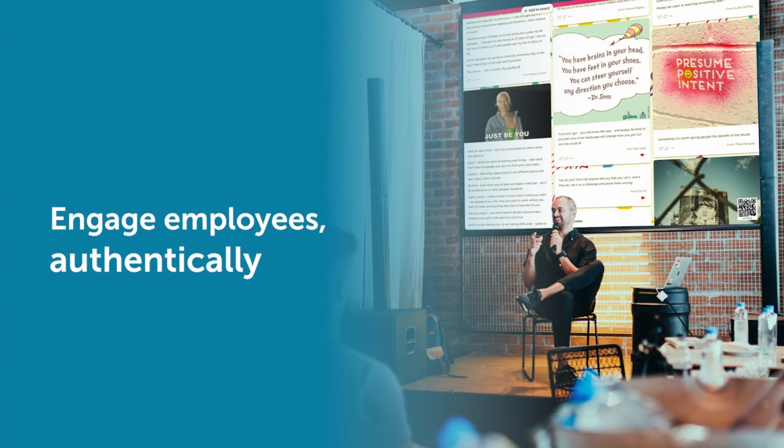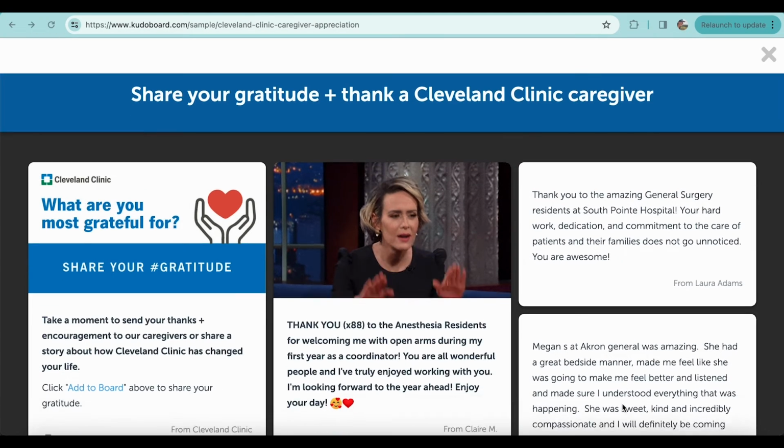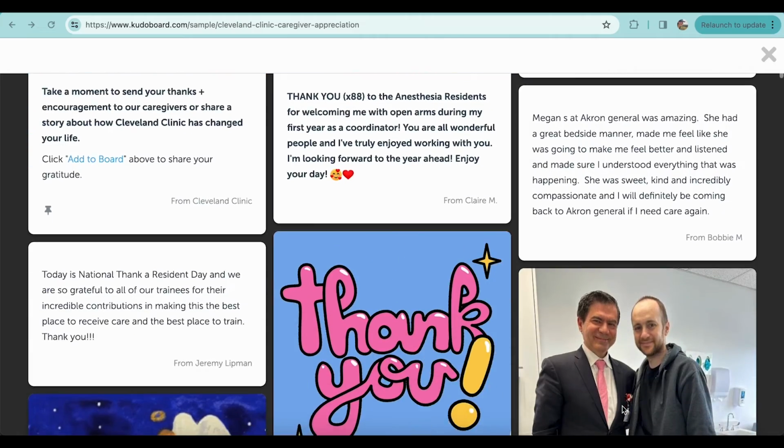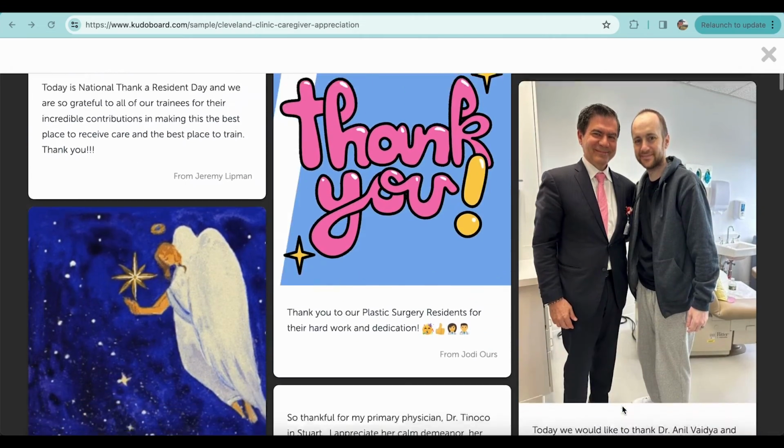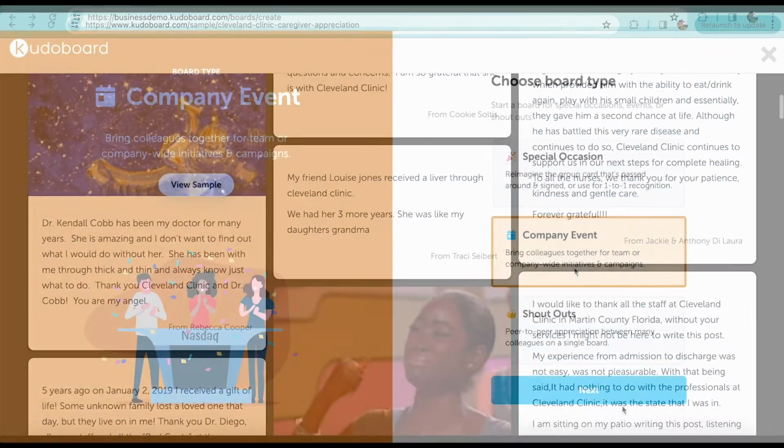Company event boards foster wide-reaching engagement. And while they are typically internal, you can, one-off, choose to publicize the boards externally, or even invite the public to participate, like in this example that Cleveland Clinic uses to recognize caregivers with posts from the community. In order to set something like this up, you'd need to reach out to us directly.